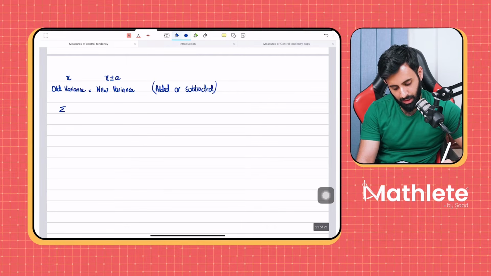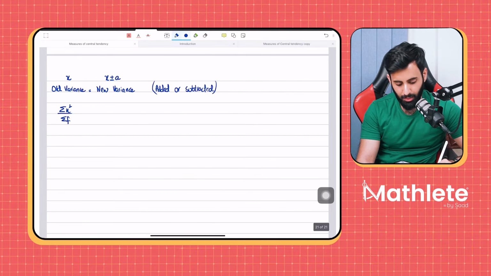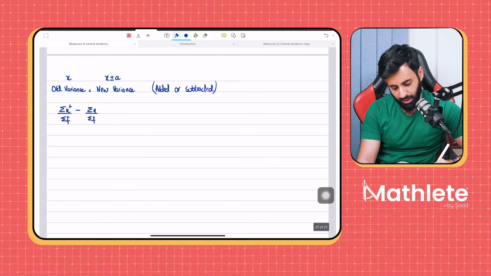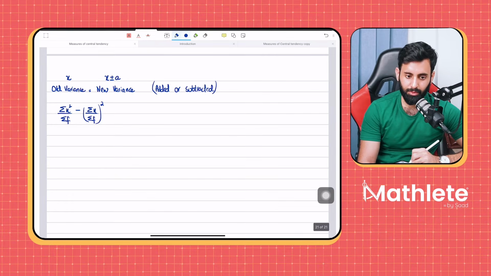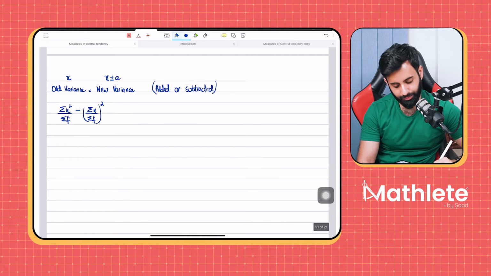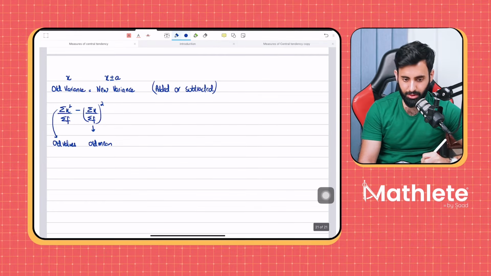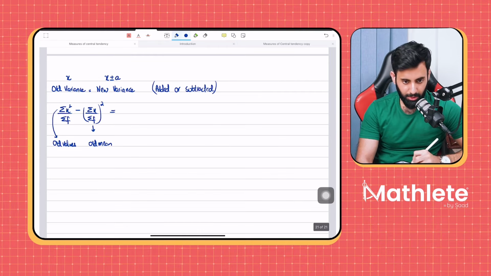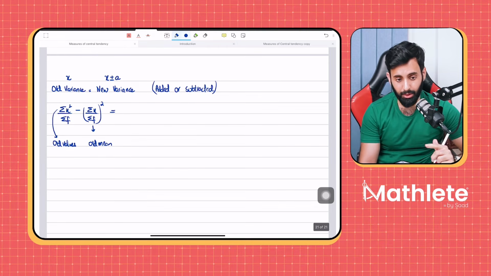Here's how you do it. Summation x squared divided by summation f minus summation x upon summation f, the whole thing squared. Okay, something we know already. This is the old mean, and these are your old values, or you can say the original values. This is equal to your old variance.